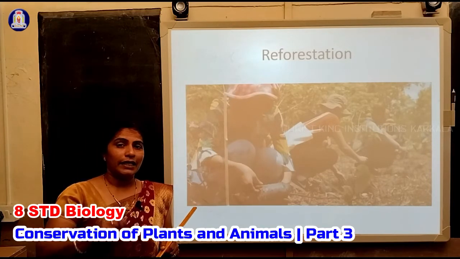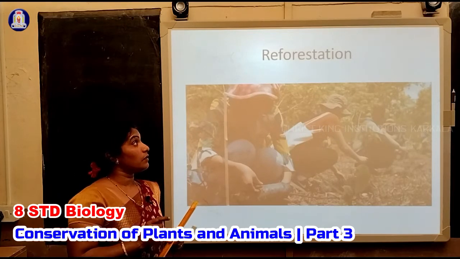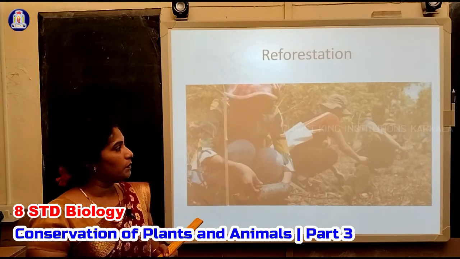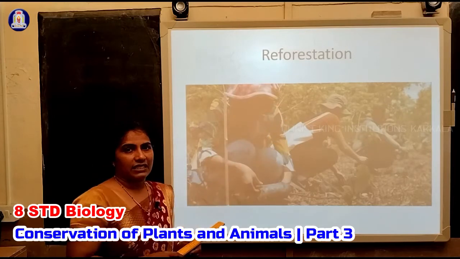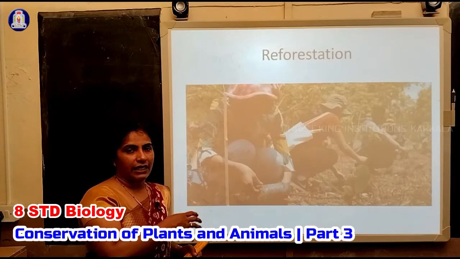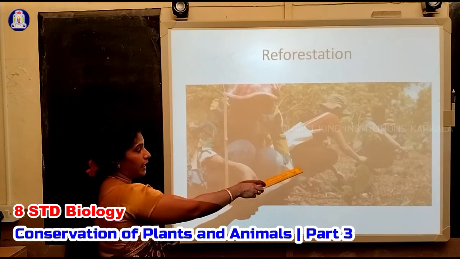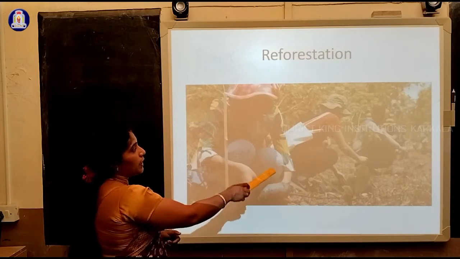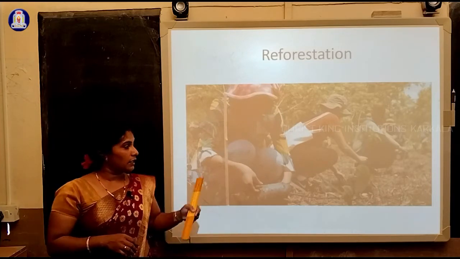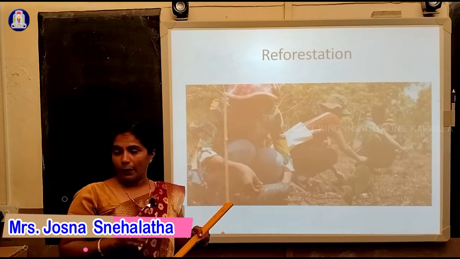The second one, deforestation, clearing the forest area, is called deforestation. The third one is reforestation. Reforestation means where a forest already existed, we removed a few plants, then again we grow saplings in that area. If you remove a tree, you grow a new sapling in that place, that day itself or within a few days, then in a future generation you will get a new forest. That is called reforestation.